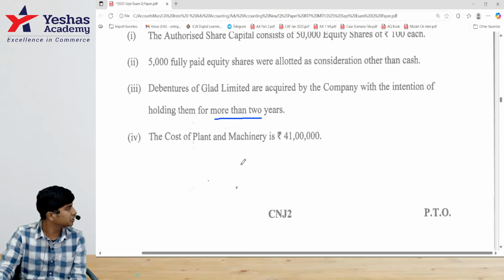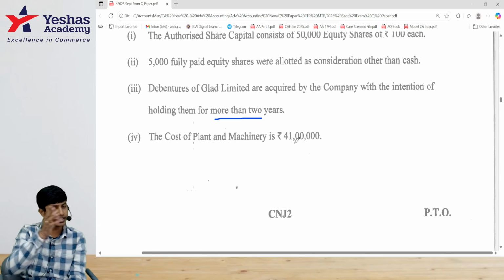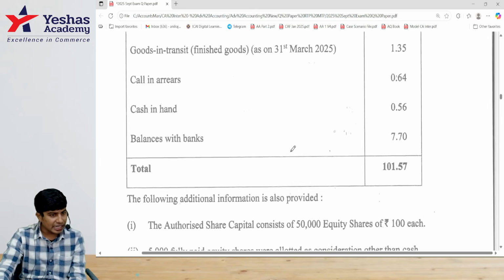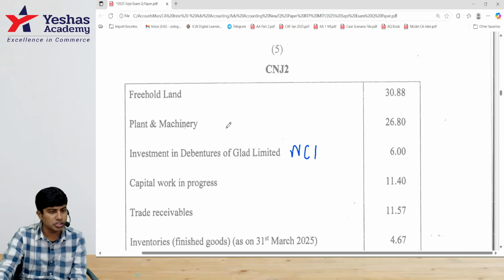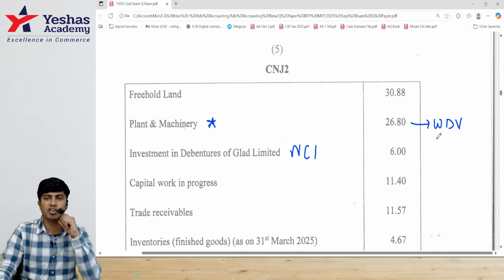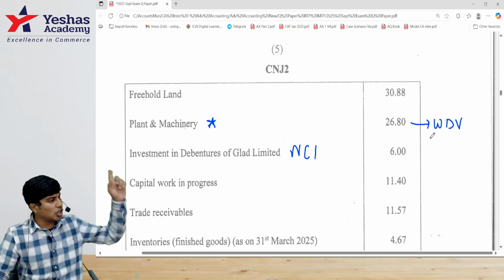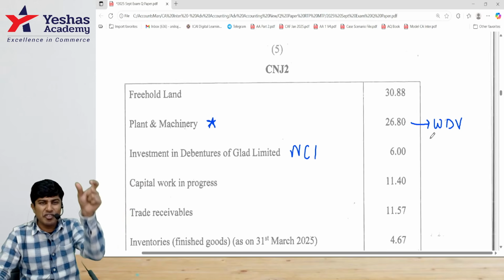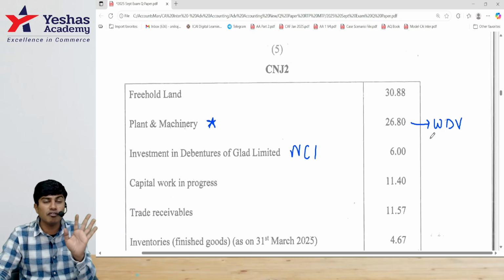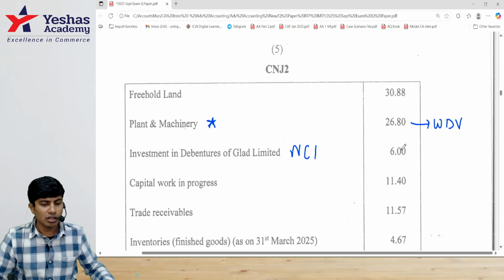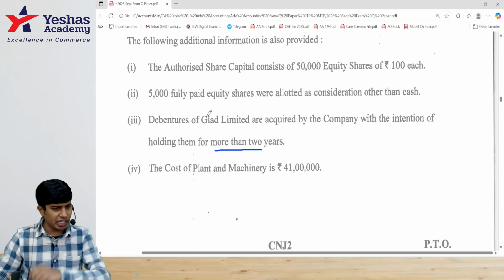Got it? What's after that? Then we have the cost of plant and machinery. How much is the cost of plant and machinery? 41 lakh. We need to open notes to accounts for tangible assets. Original cost is 41 lakh. And here in the trial balance, whatever you have will be post depreciation. This is WDV. And in this question, we are not preparing the statement of profit or loss. So this is after depreciation, and this is the original cost given in the adjustment. I'll find accumulated depreciation only for the purpose of disclosure.